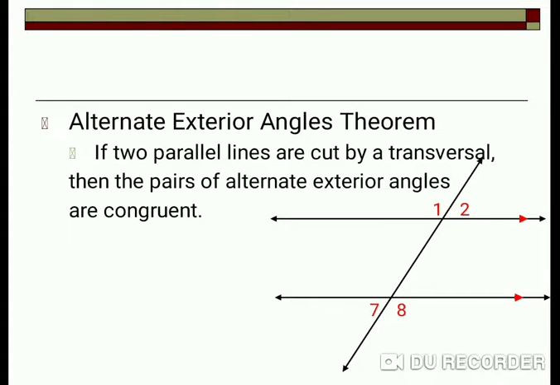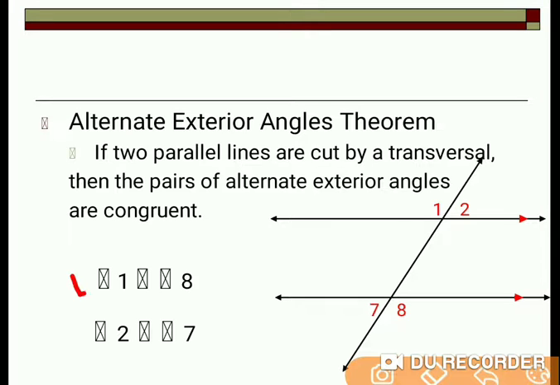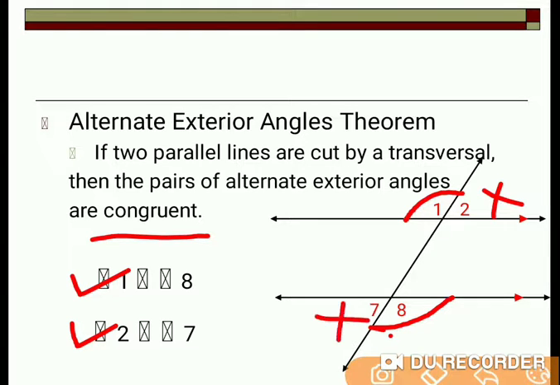So this way you find two pairs of alternate exterior angles, first 1 and 8, second 2 and 7. These two angles, 1 and 8, will be congruent, and angles 2 and 7 are congruent because they are alternate exterior angles.